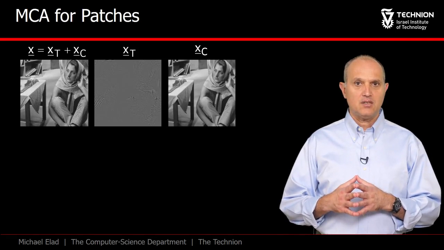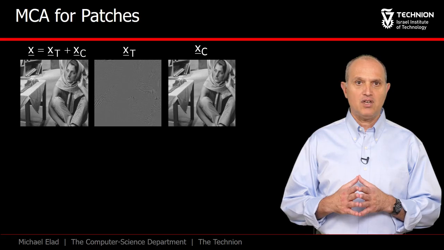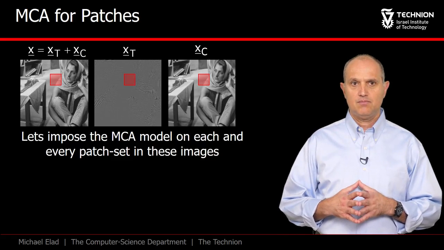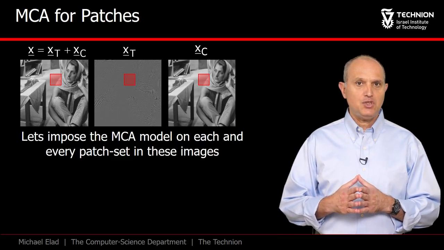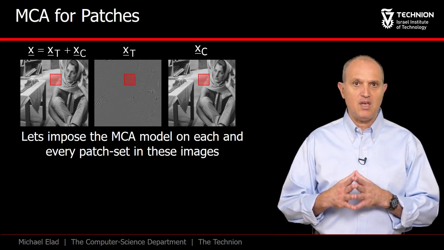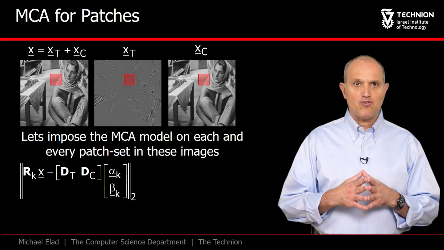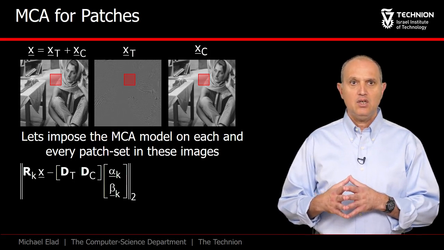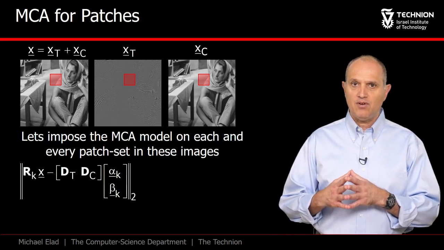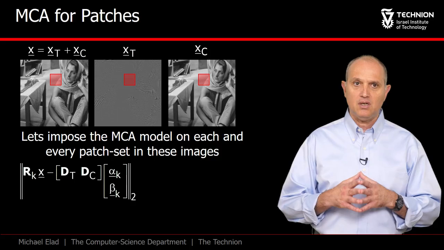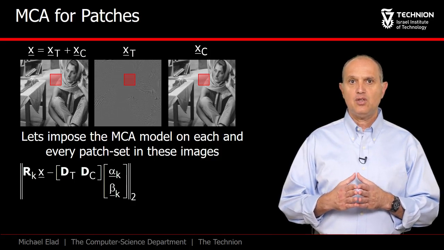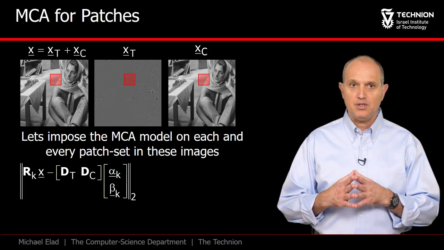Here is the image X, believed to be the sum of a cartoon and a texture image. This relation remains true for the patches of these three images. Mathematically, we will say that the kth patch from X, Rk times X, should be close to Dt times alpha k plus Dc times beta k. In this expression, the two dictionaries are local, creating patches.